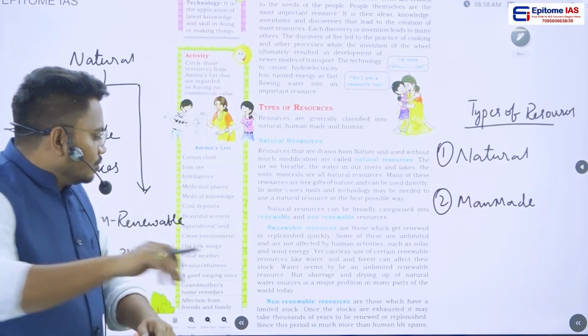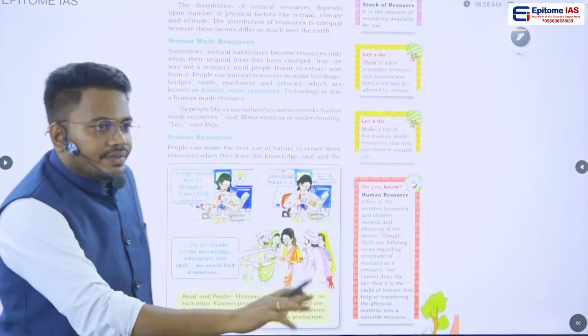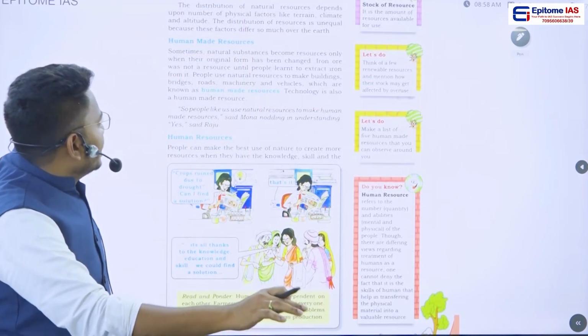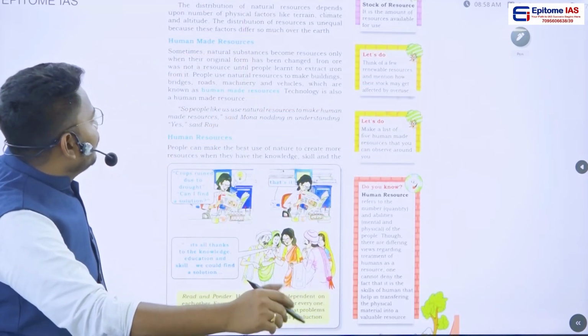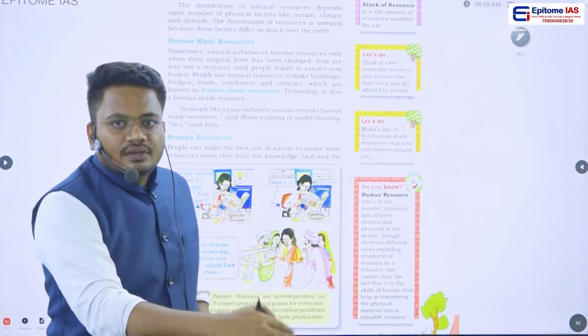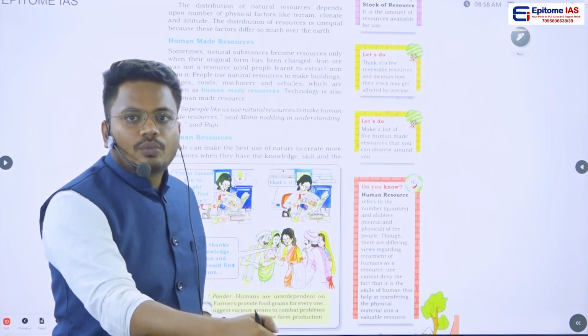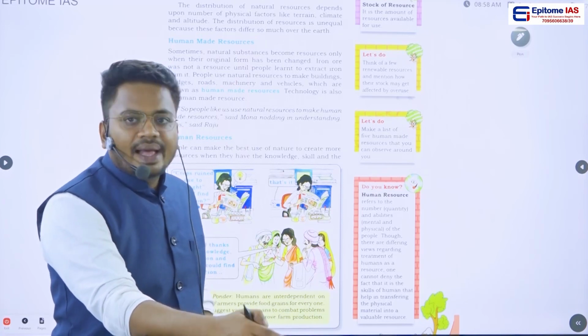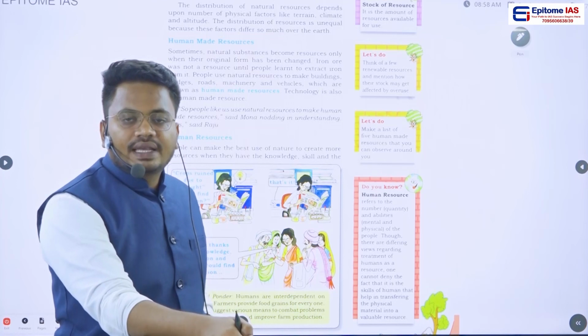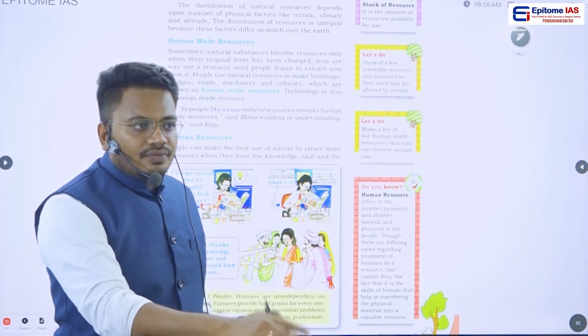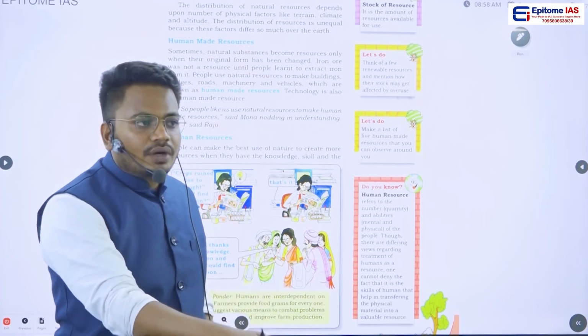Okay, so the point here is the distribution of these natural resources depends upon a number of physical factors. Suppose we say that water is a renewable resource, but if you go to mountain areas, or arid areas, or desert areas, there the water is very scarce. Scarcity of water would be there.